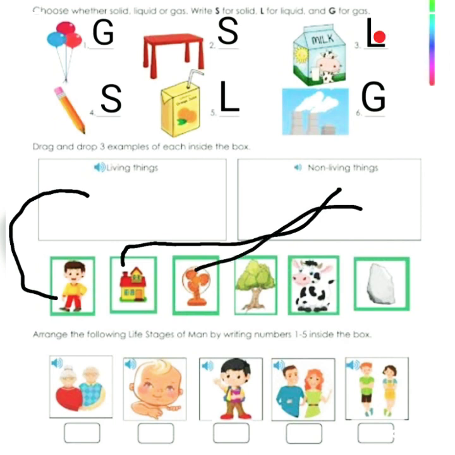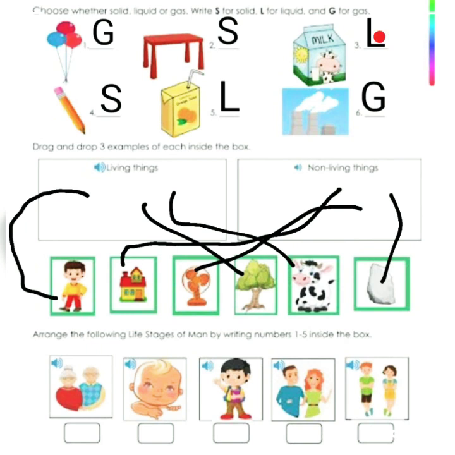And tree. Trees can breathe and grow, etc. So it is a living thing. Cow. Cow can also speak. The speaking is like ma, ma, like that, and it can grow and it can breathe, etc. So it is a living thing. So stone. Stone can't speak, grow, or breathe, etc. So it's a non-living thing.